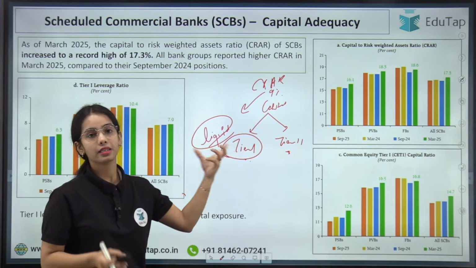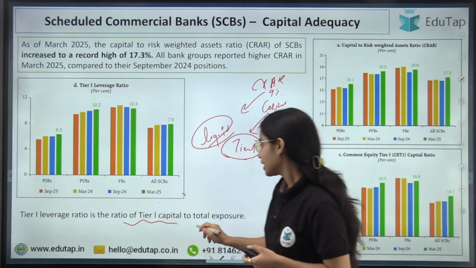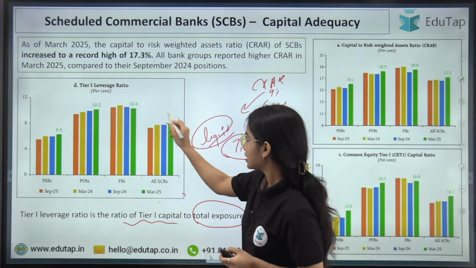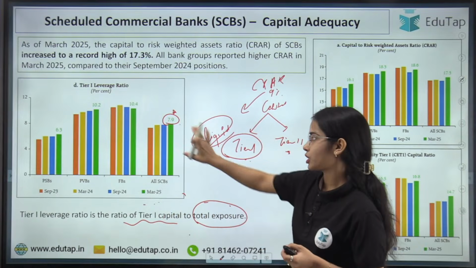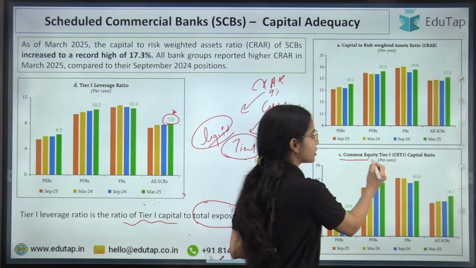Tier 1 capital is considered the liquid capital that the bank can use during a distress situation. So the tier 1 leverage ratio is the tier 1 capital divided by the total exposure of the bank. The tier 1 leverage ratio is higher at 7.9%. That means tier 1 capital to the total exposure is good.